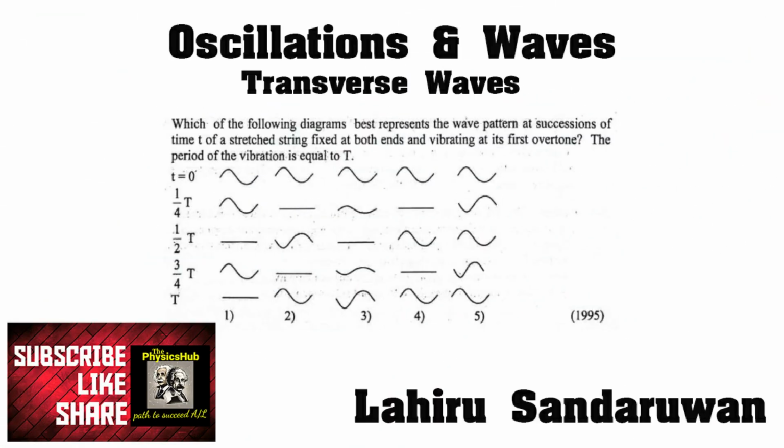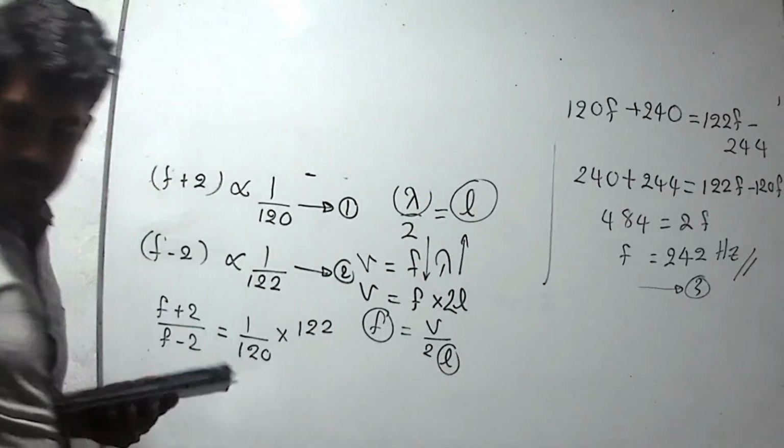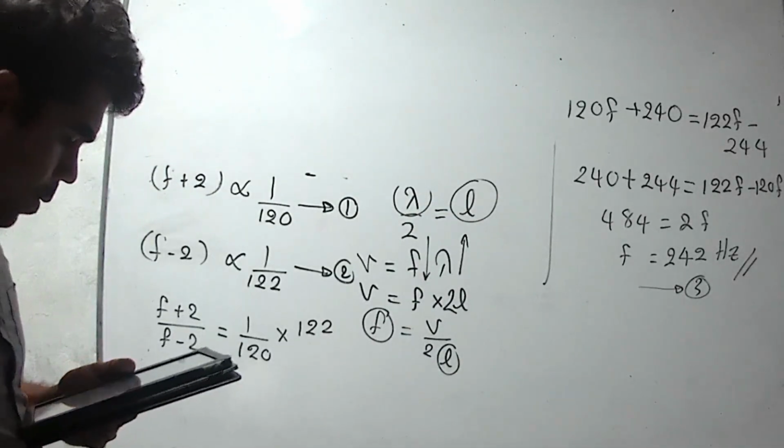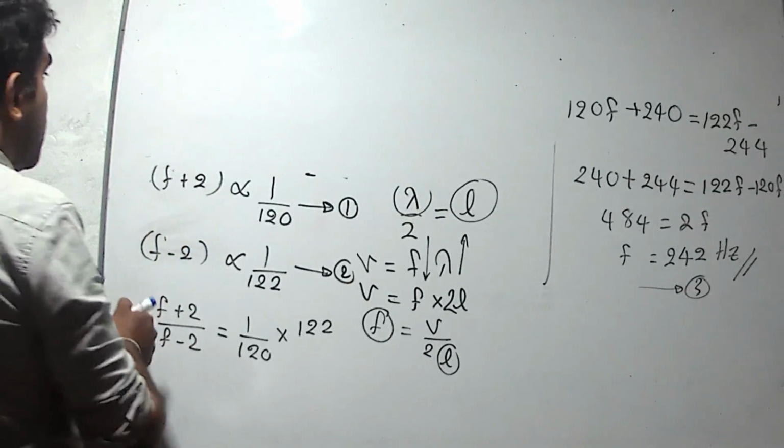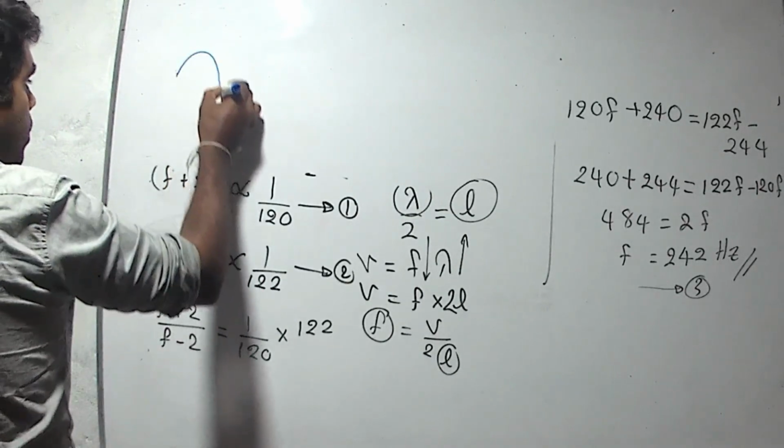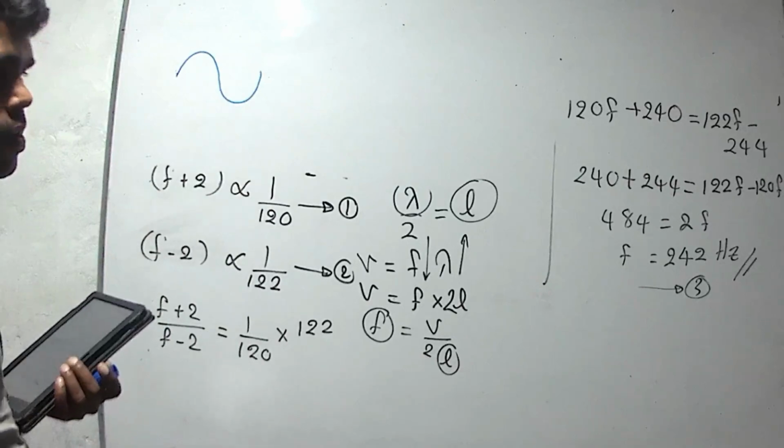Which of the following diagrams best represents the wave pattern at successive times of a stretched string fixed at both ends and vibrating at first overtone? The period of the vibration is equal to T. We have to consider the shape of the wave. When time is 0, the waveform is this one.